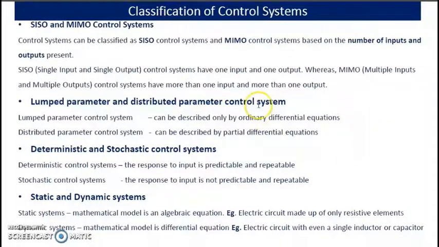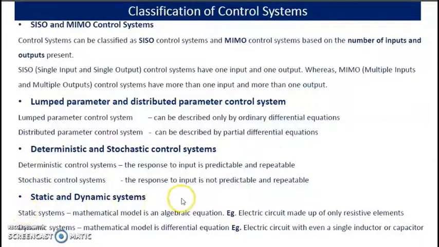Example is transmission lines. Deterministic and stochastic control systems. In a deterministic control system, the response to the input is predictable and repeatable. But in a stochastic control system, the response to input is not predictable and repeatable.